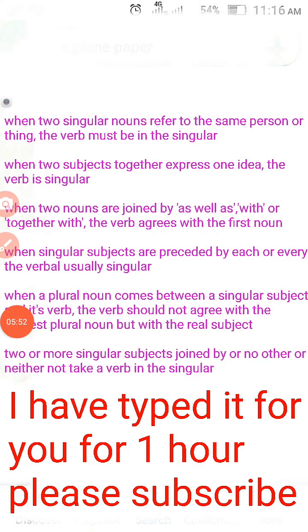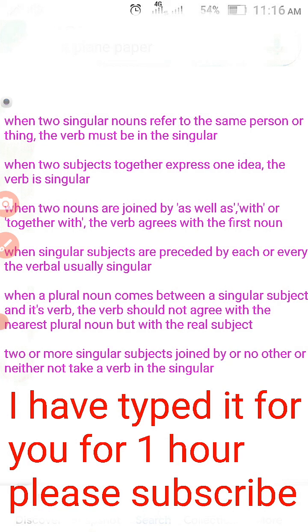When we are referring the two nouns to the same person, the verb must be in the singular, because there are not two persons. We are referring the two nouns to only one person. I'll give you an example: my guide and mentor is my father.